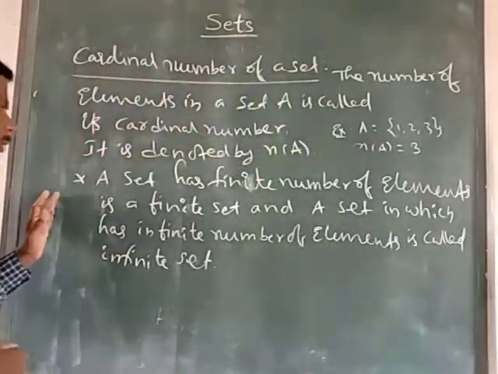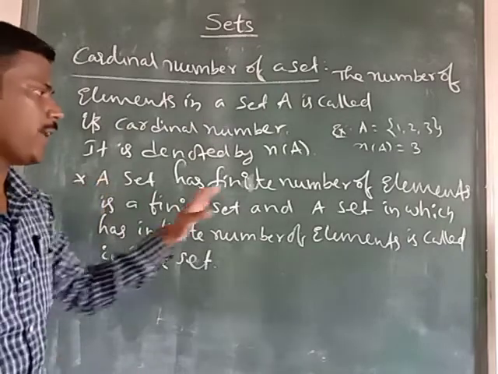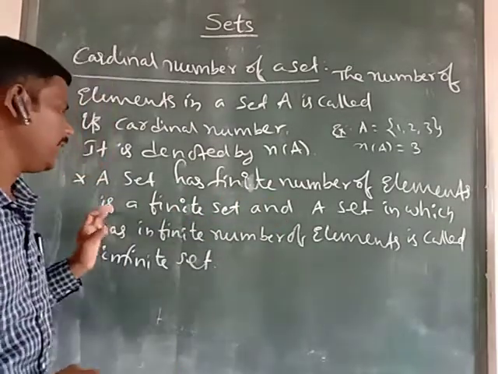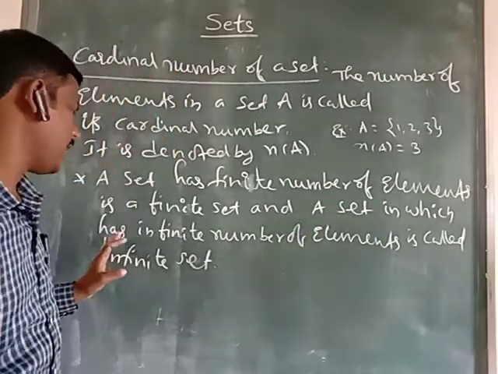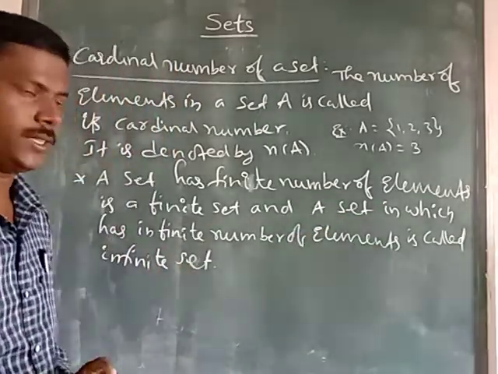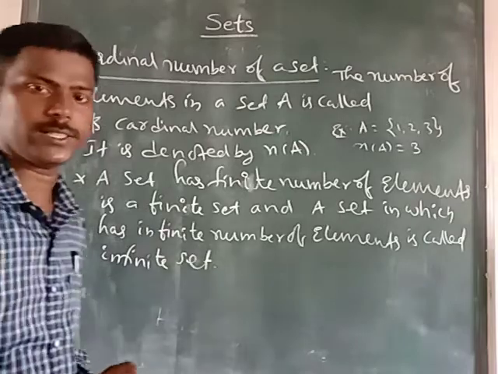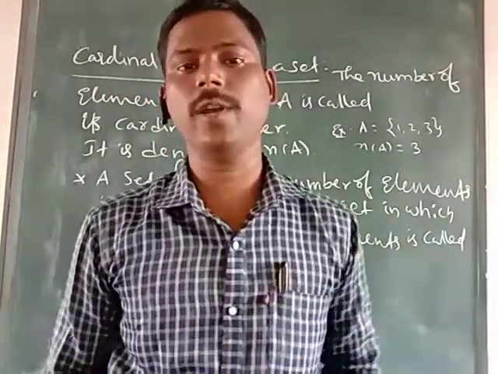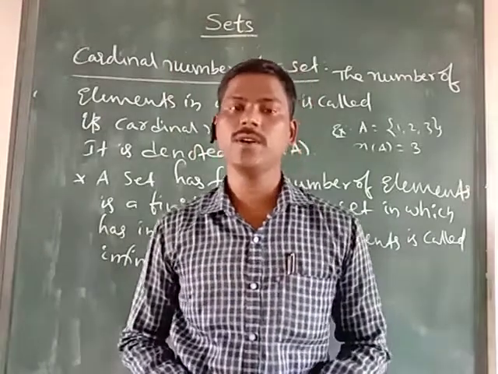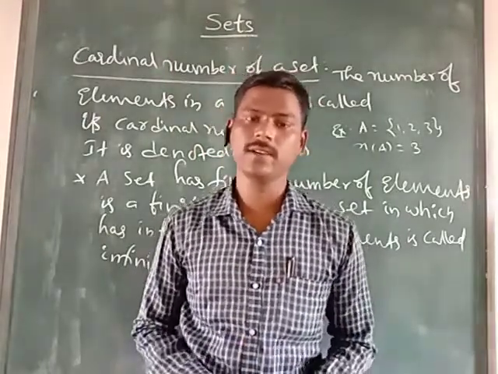And one important point: if a set has a finite number of elements, it is a finite set, and a set which has an infinite number of elements is called an infinite set. If you can say the number of elements in a particular set, it is called a finite set.